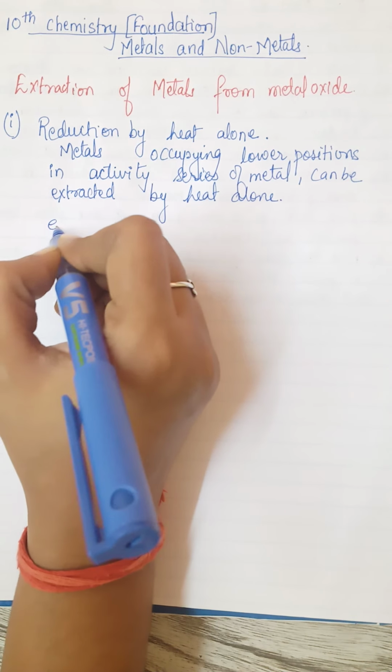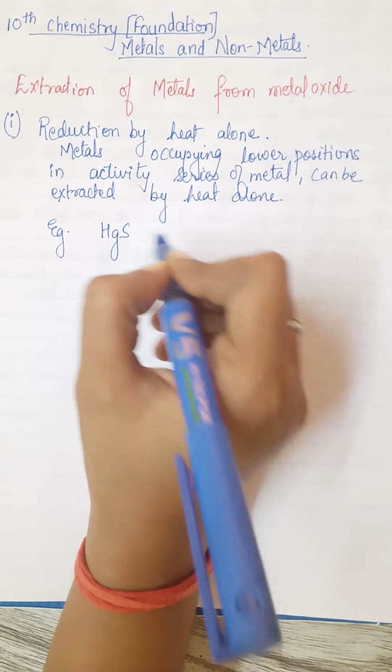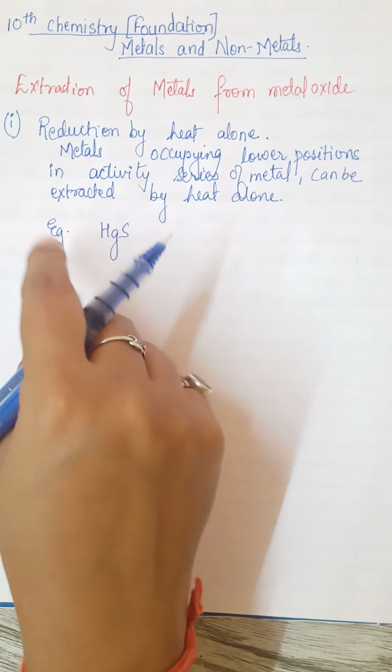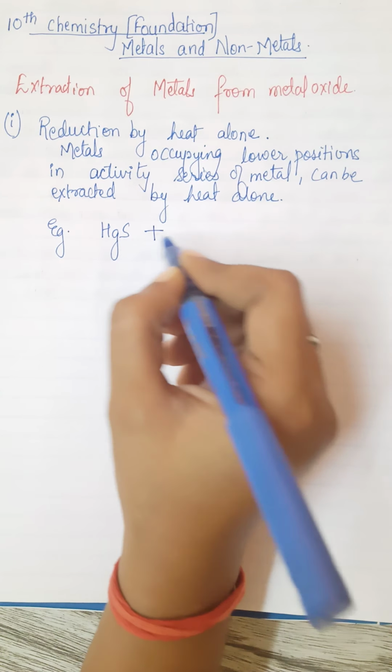Okay, now let's write the example. That is, for example, mercury. While we were writing the reaction for roasting, there also we have seen that mercuric sulfide, when roasted, what do you mean by roasted?